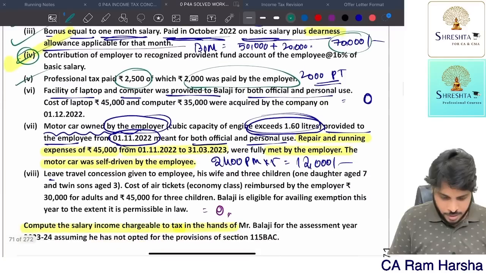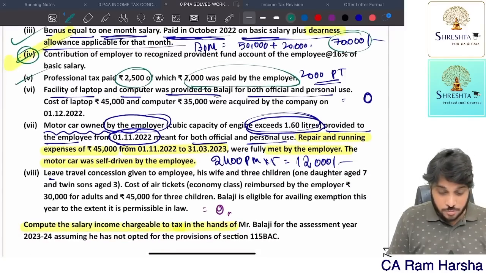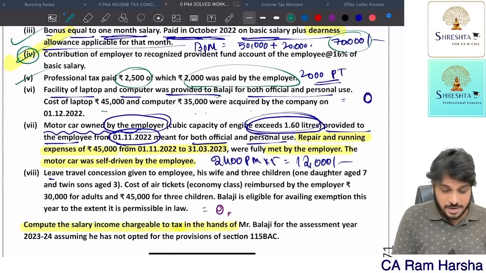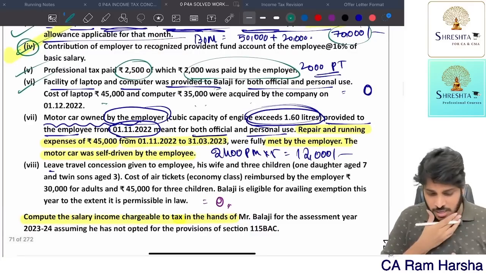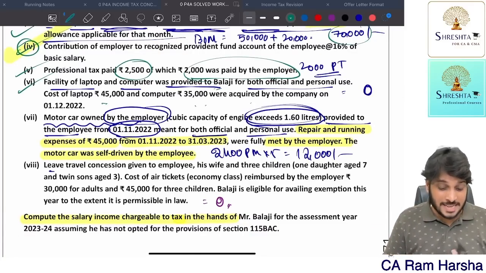Okay. Facility of laptop and computer was provided to Balaji. Cost of laptop and computer was acquired by company. That and all nothing, 0, exempted, because laptop and computer facility given is fully exempt.